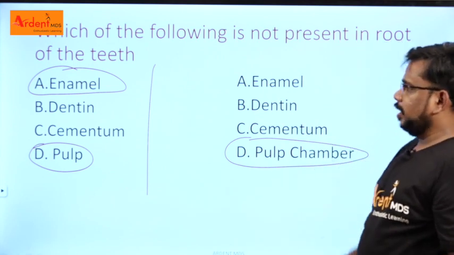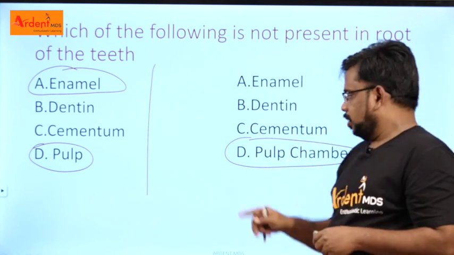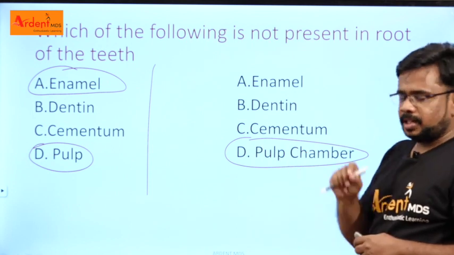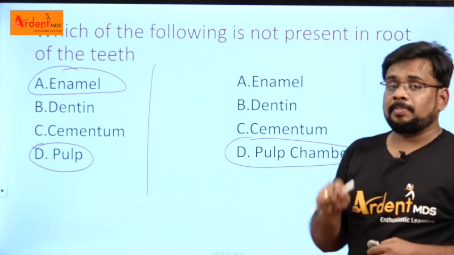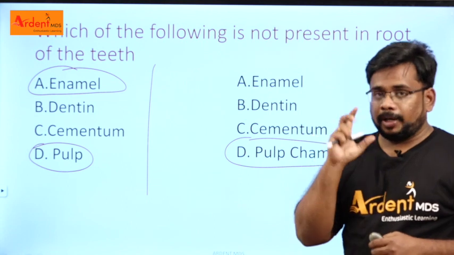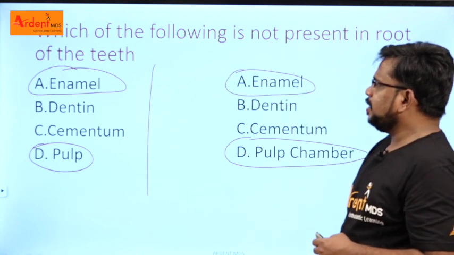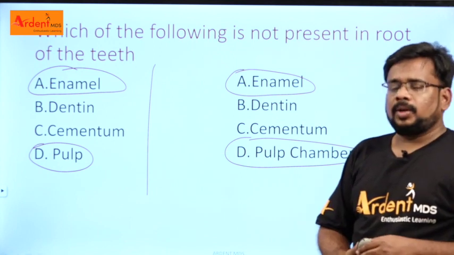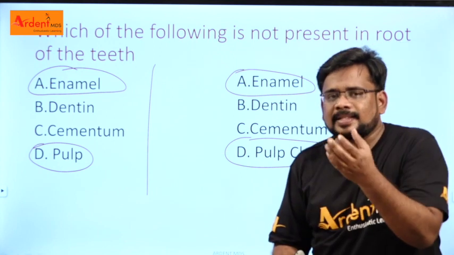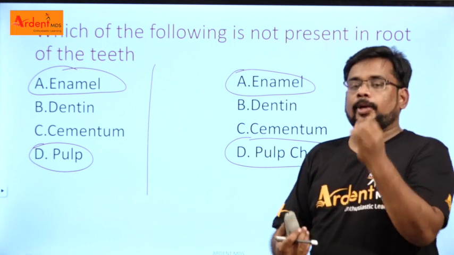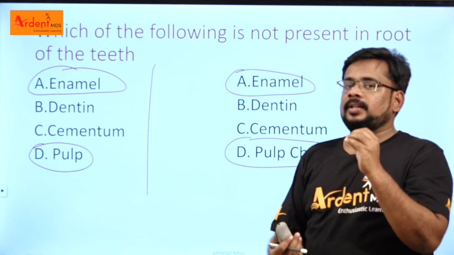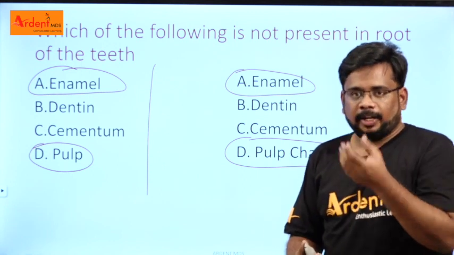But when you come here, it is a tricky question. If pulp chamber is given, it is a tricky question because pulp chamber is present in the crown part. But enamel is present on the root surface in some cases, like ectopic enamel present in the bifurcation area.